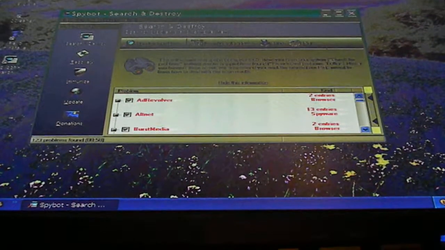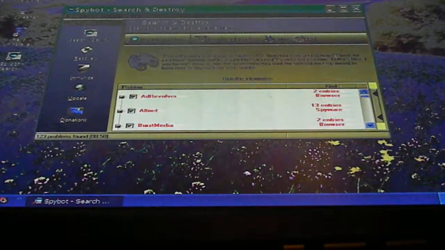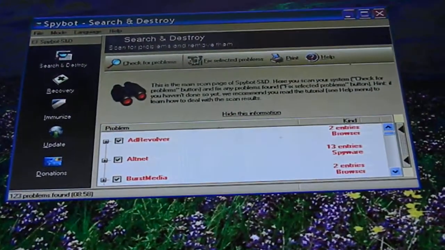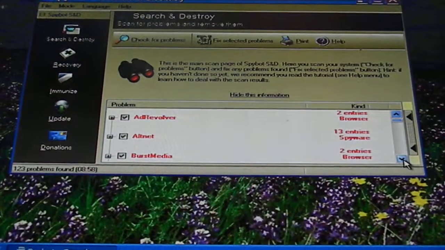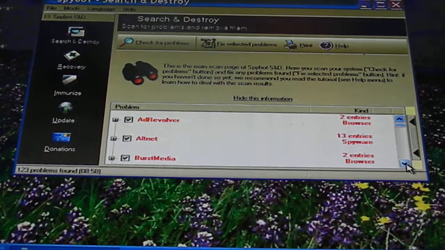Okay, so I just ran Spybot Search and Destroy on my little secondhand Compaq Presario, and it took about a half hour. We got